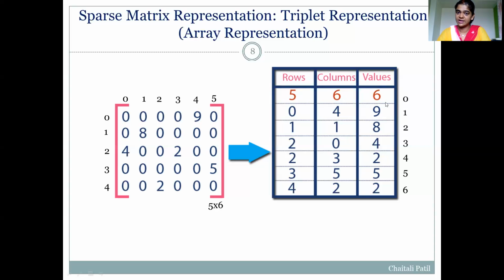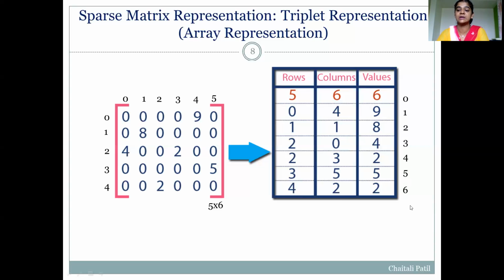So the size of a triplet is number of non-zero elements plus one, by 3. Here the size of this triplet is 7 by 3.